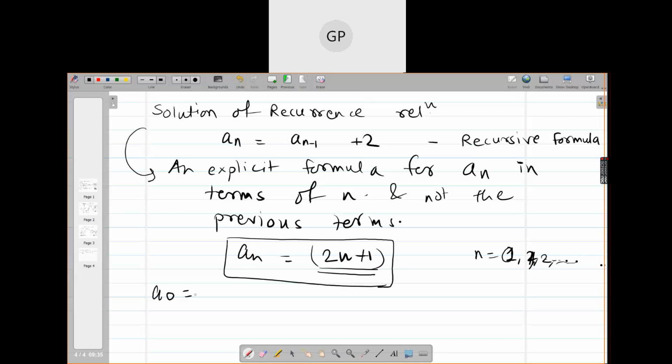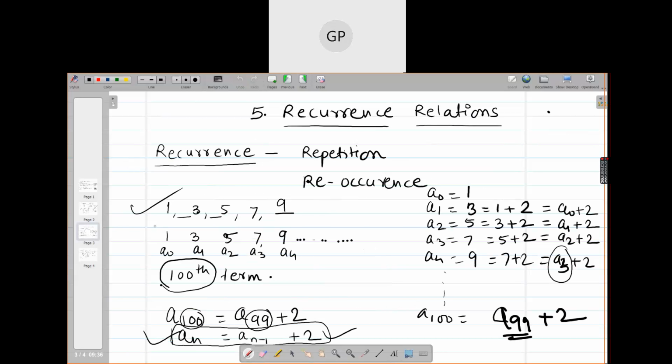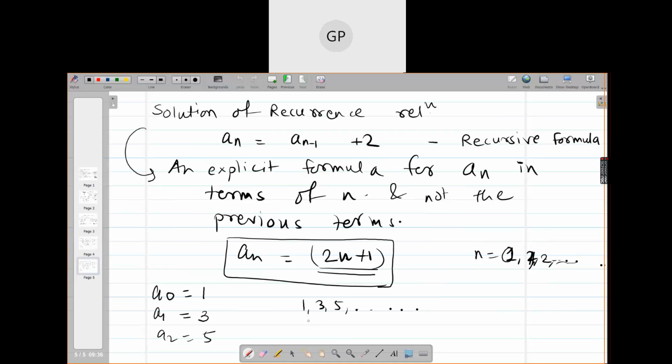Am I audible? 2 into 0 plus 1 will be 1, right? What will be A1? A1 will be 2 into 1 plus 1, that is 3. A2 will be 5. So we are getting the same sequence what we had considered: 1, 3, 5, 7, 9. Are you getting it?